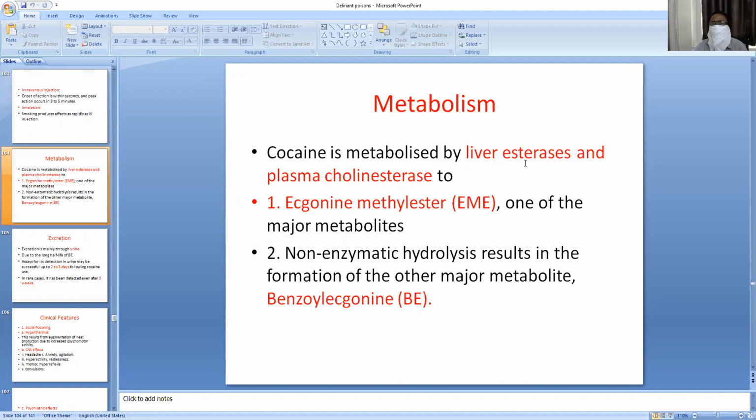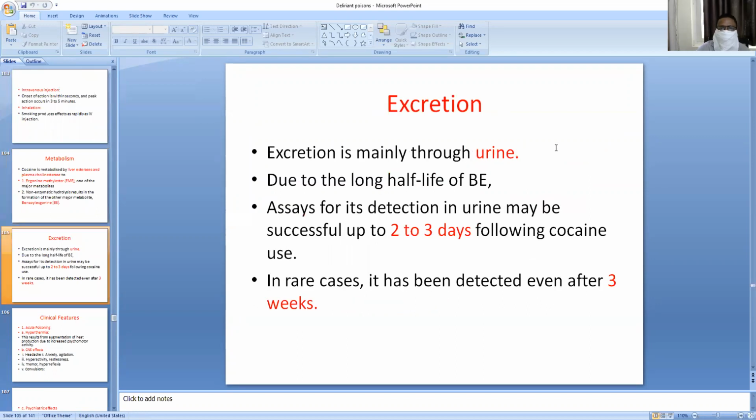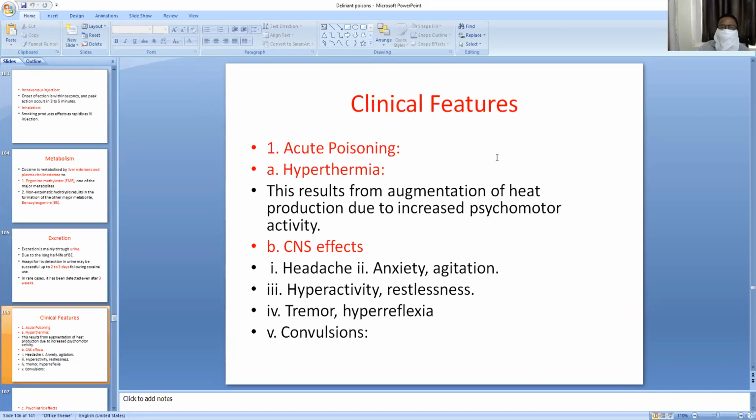These byproducts are produced after metabolism by liver esterases and plasma cholinesterases. Excretion is mainly through urine, as benzoylecgonine, up to 2 to 3 days following cocaine intake. Even after that, it can be detected in the urine even after 3 weeks.